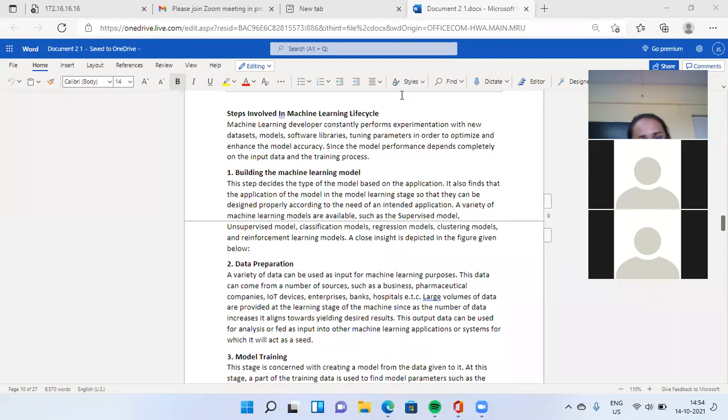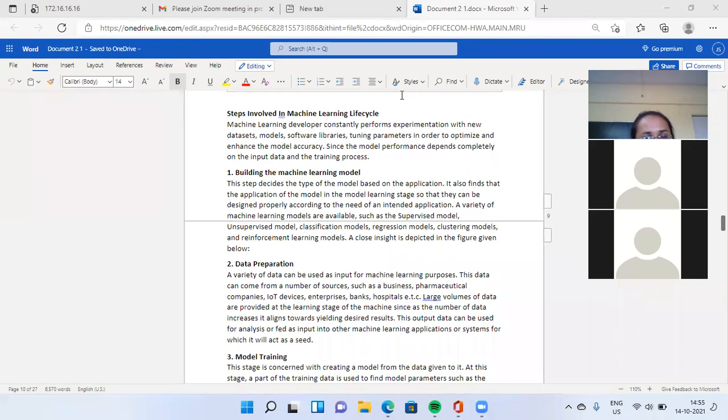First step of the machine learning life cycle is building the machine learning model. This step decides the type of model based on the application, that is, which model you use for your particular application. It also finds the stage of learning in which the model applies, so that it can be designed properly according to the need of the intended application.